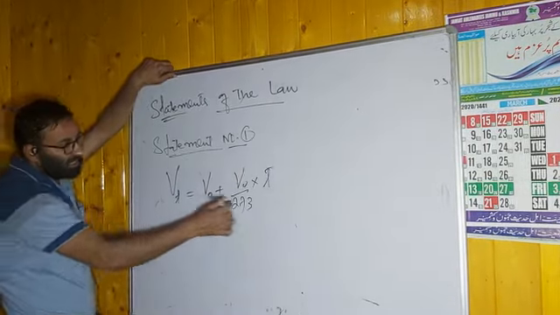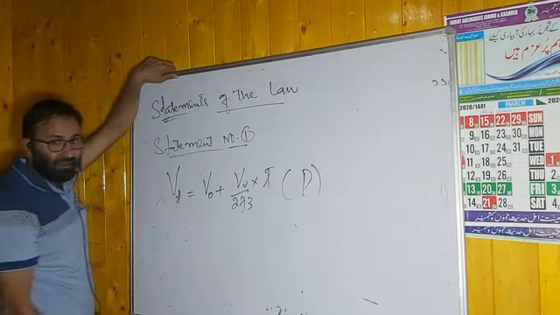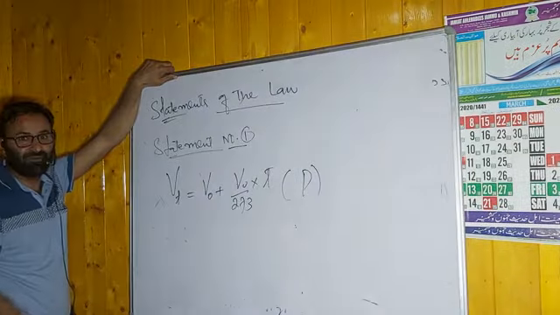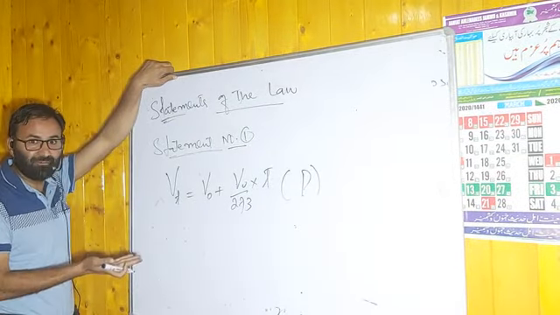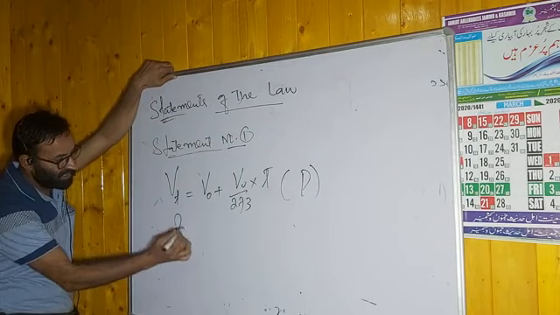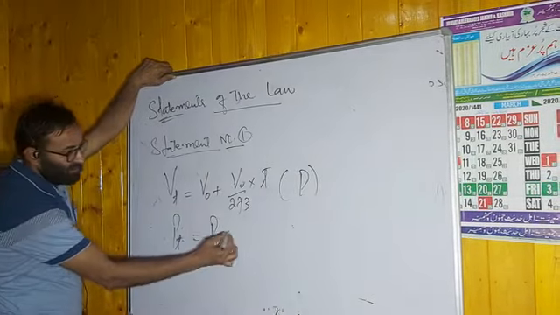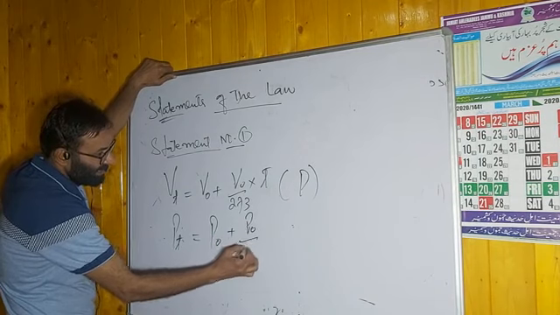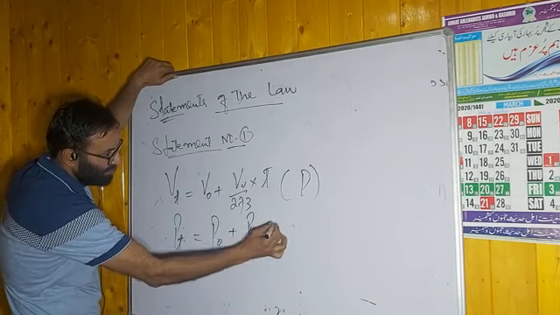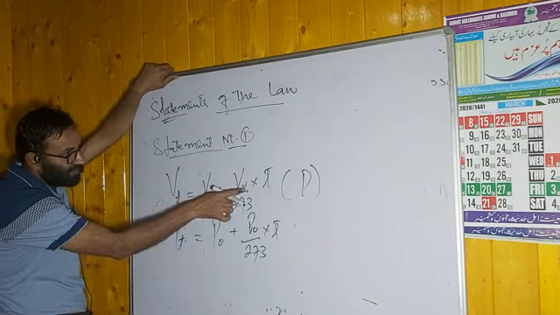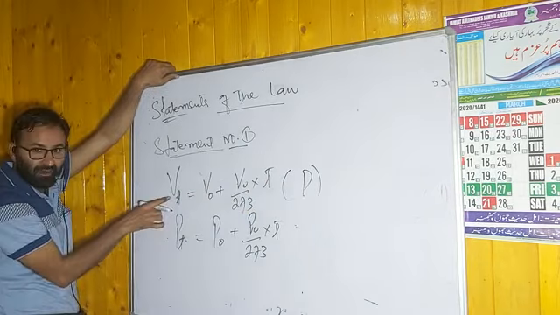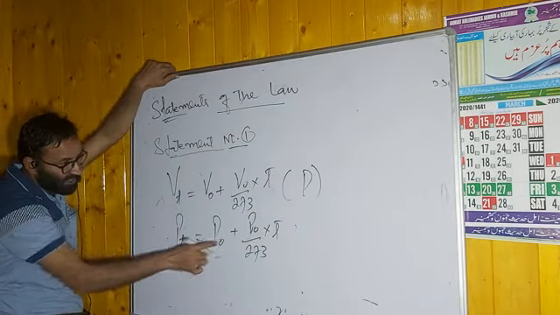This is Charles law, but you have to keep the pressure constant. Now you have to keep the volume constant, so instead of volume we have the pressure. Pt is equal to P0 plus P0 divided by 273 into t. If you write it this way with pressure constant, this is Charles law. If you write it this way, where volume is constant, this is Amontons' law.